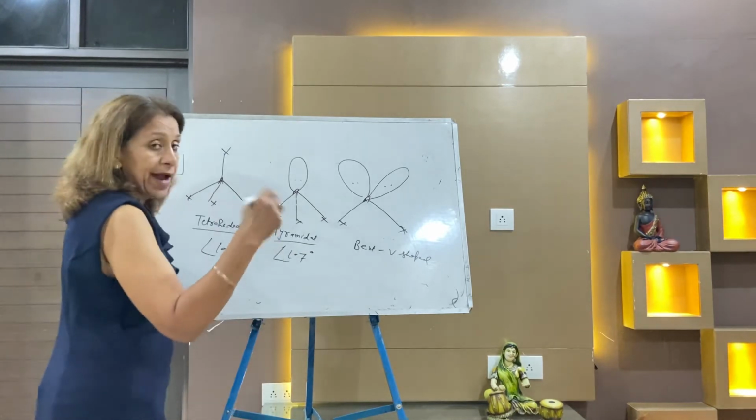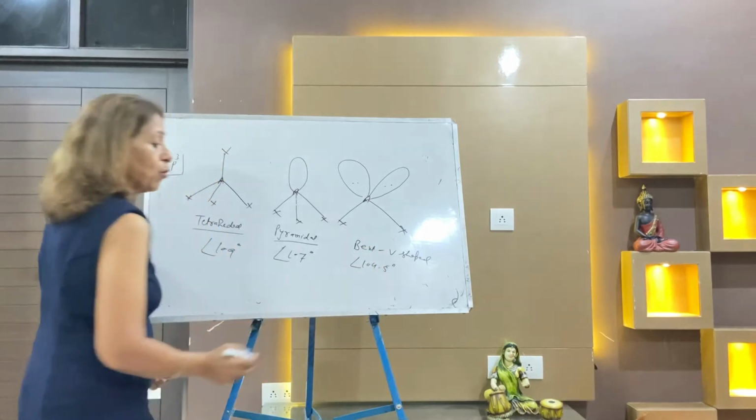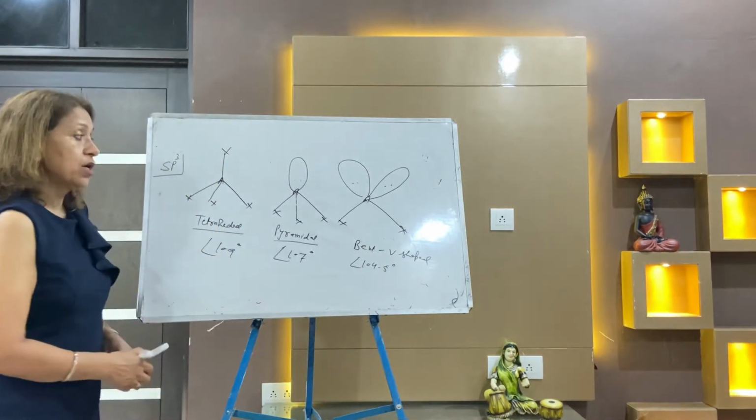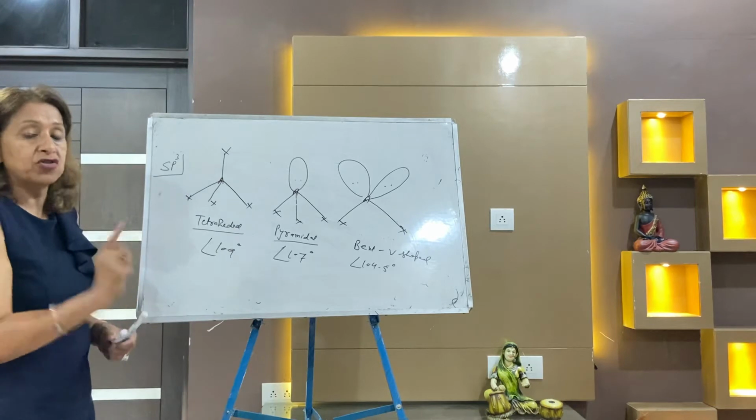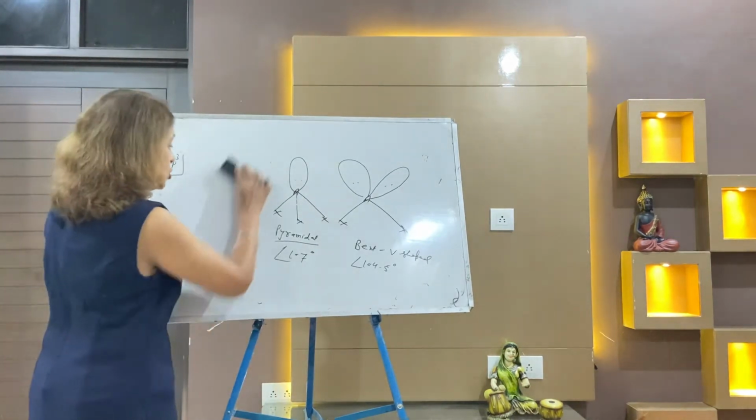More lone pairs, the angle decreased too much. The angle has now decreased to 104.5 degrees. These are your three shapes. Kindly draw these three shapes: tetrahedral, pyramidal and bent V shape.